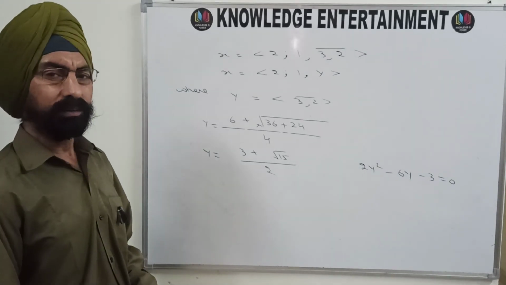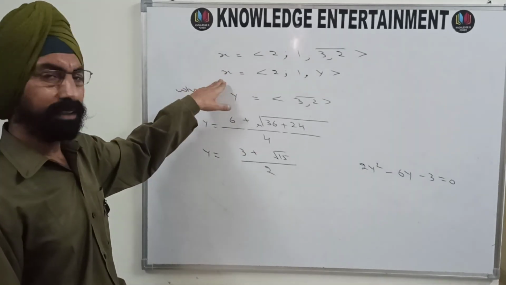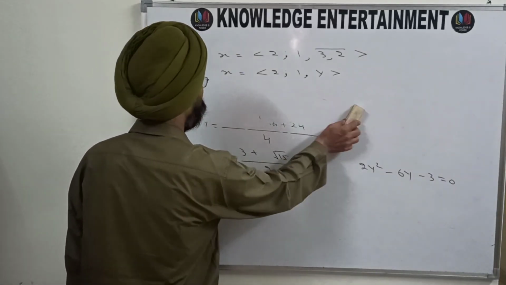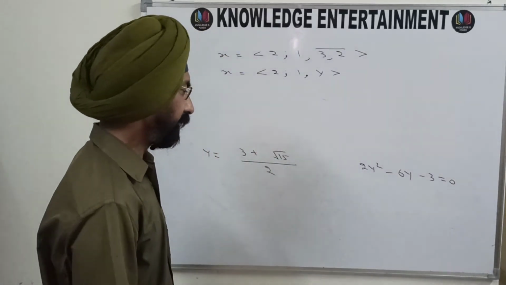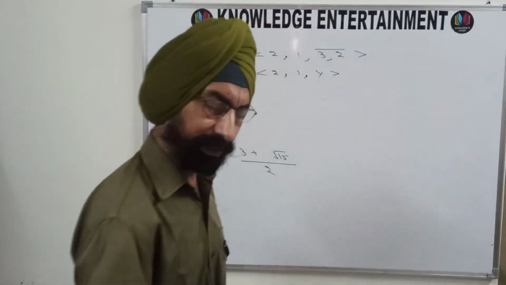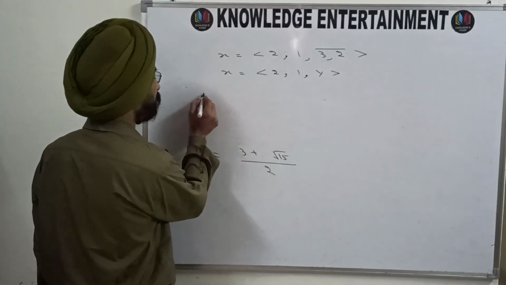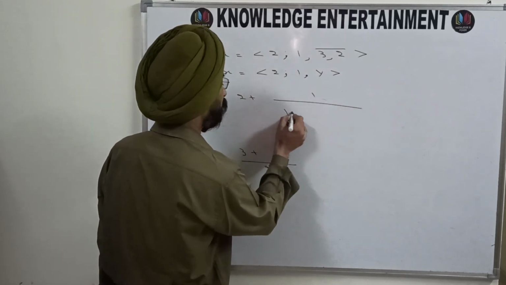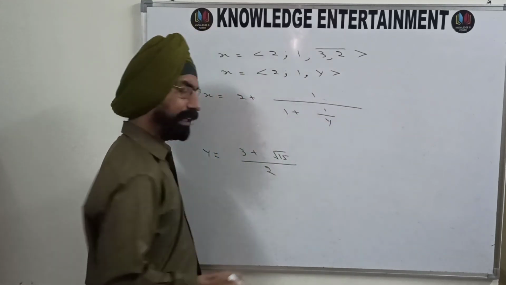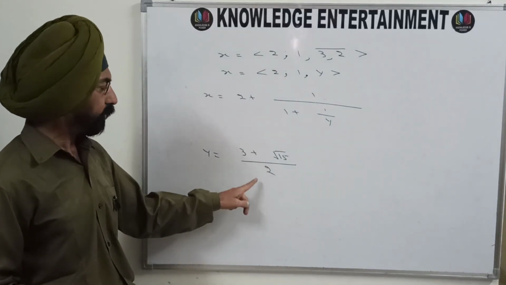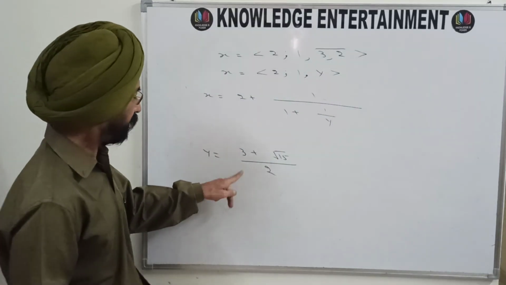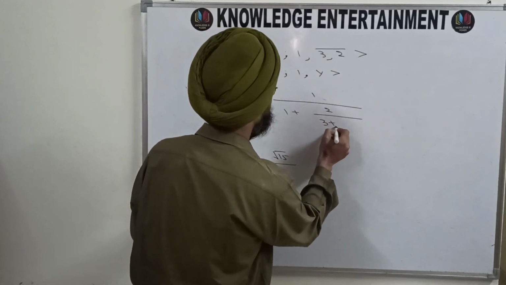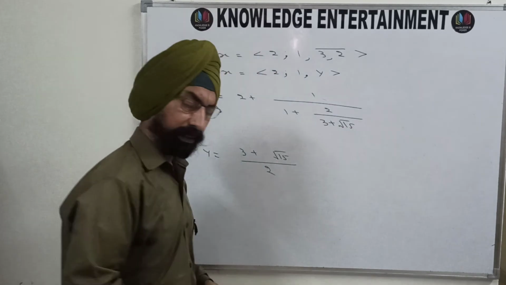But we want x. So I'm moving on to finding x now. We have obtained y and now we are moving on to finding x. X is 2 plus 1 upon 1 plus 1 upon y. Value of 1 upon y you can obtain from here. So value of 1 upon y is 2 divided by 3 plus under root 15.